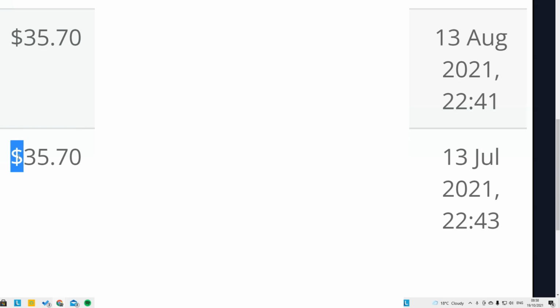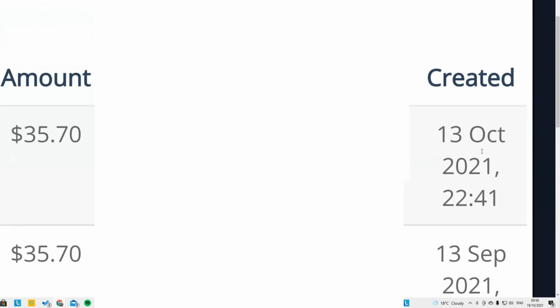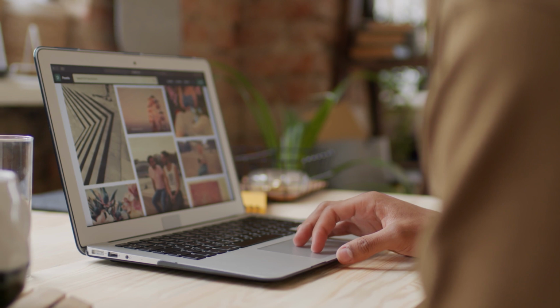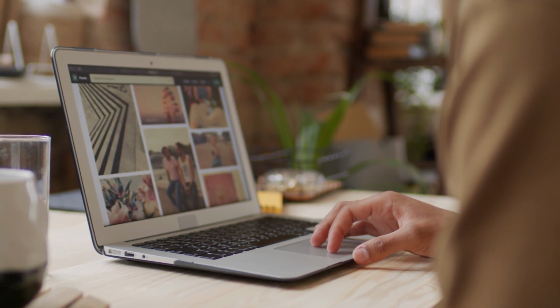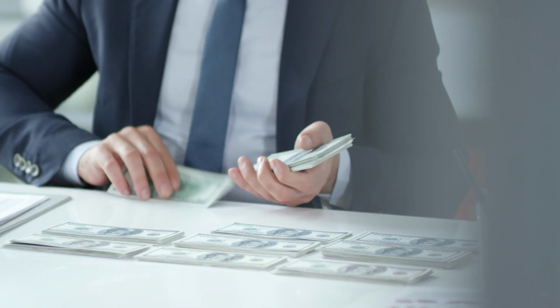If you have free time, I'm going to show you how you can make money like this one, $35.17, July, August, September, and October. A passive recurring income. Simple steps, you don't have to spend any money. You can do it in under 5 minutes every single day, and you can generate a passive income every single day.